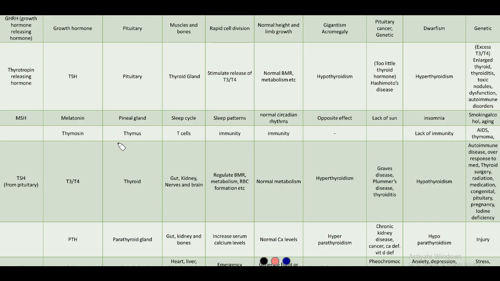And as I said, the thymus is a very small gland, a bilobular gland present behind the chest bone, and in front of the trachea. It degrades with age. Till puberty, it increases in size. After puberty, it starts to diminish or degrade, so our immunity also decreases. It cannot be in too much quantity, so there are no symptoms about it. And if it is in very less quantity, obviously there will be lack of immunity, and this will be due to AIDS and thymoma.